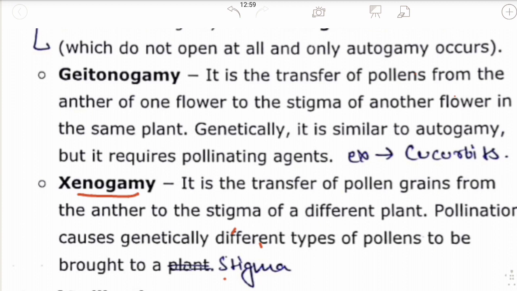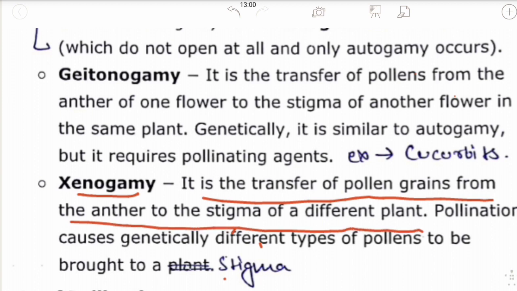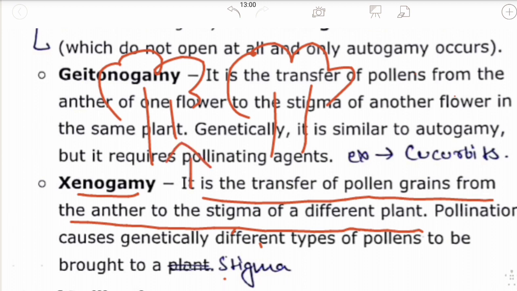The last important pollination is xenogamy. It is the transfer of pollen grains from anther to the stigma of a different plant. In autogamy, the transfer of pollens takes place in the same flower. In geitonogamy, it takes place in a different flower of the same plant. But in xenogamy, the transfer of pollen grains takes place in a different plant. Consider this is one plant and this is another plant. Here the transfer of pollen takes place from one plant to another plant.